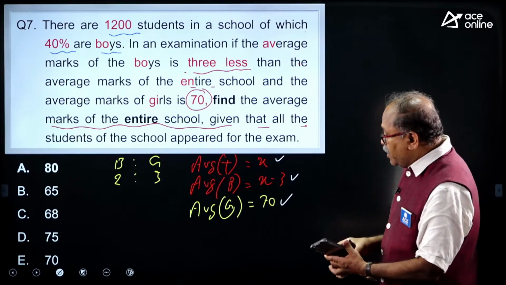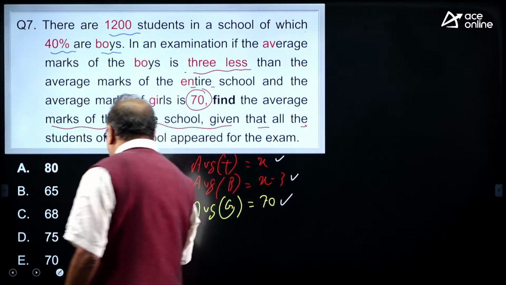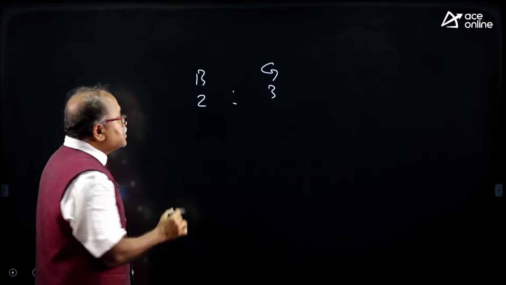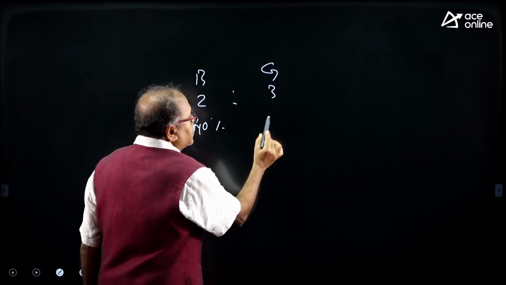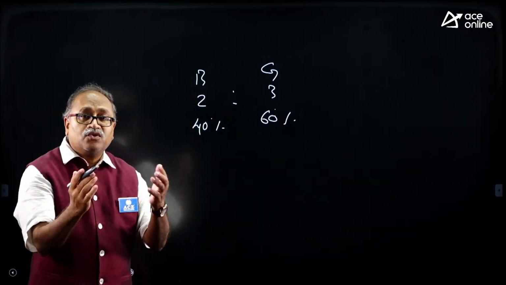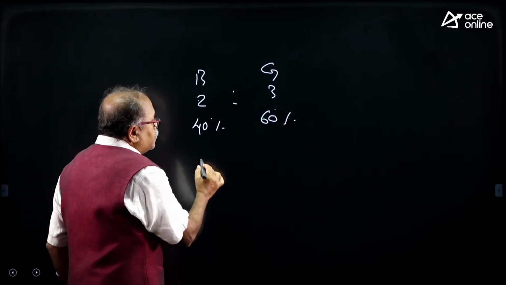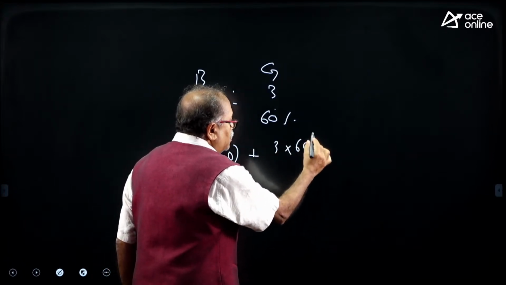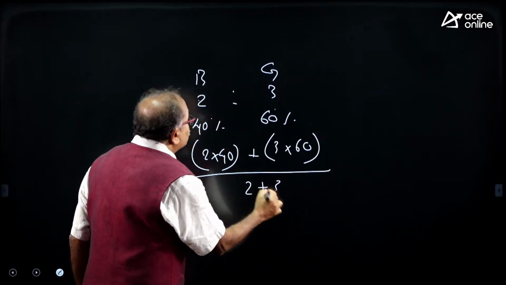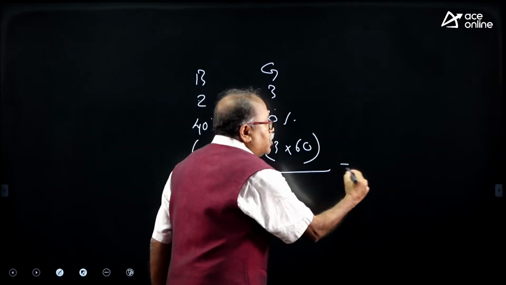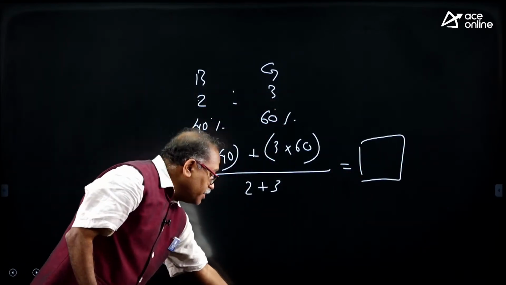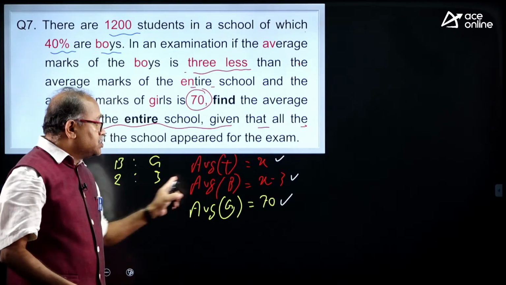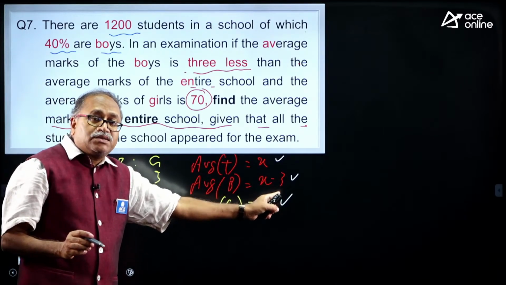The time is over. Now, I will show you one thing: if the boys and girls ratio is 2:3 and the boys percentage pass is 40% and the girls percentage pass is 60%, then what is the overall pass percentage? You do it this way: 2 into 40 plus 3 into 60 divided by 2 plus 3, that is 5. That you get the overall. The same approach we will apply over here. So, what is the number of boys? Boys is 2. So, 2 into x minus 3.